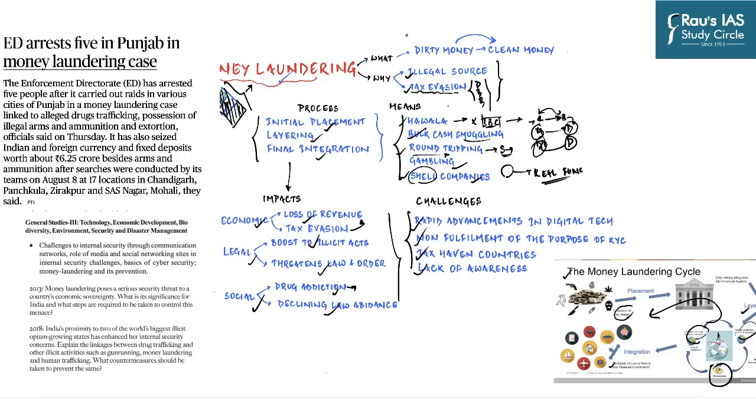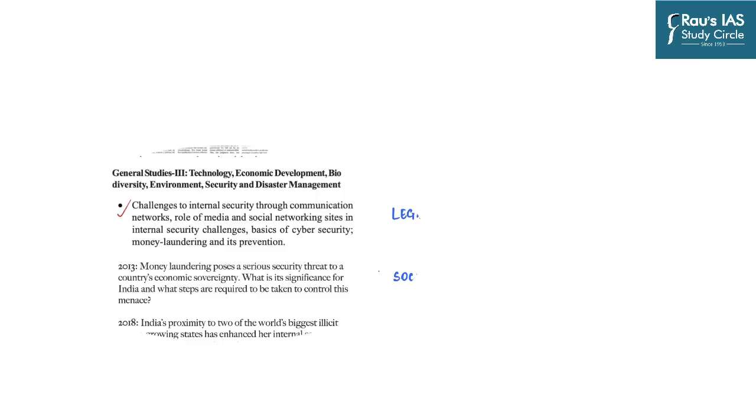Money laundering, or the process of conversion of dirty money into clean money, is a grave cause of concern for all the countries across the globe. Now if you look at the UPSC syllabus under GS paper 3, money laundering and its prevention has been given as a part of your syllabus under internal security.